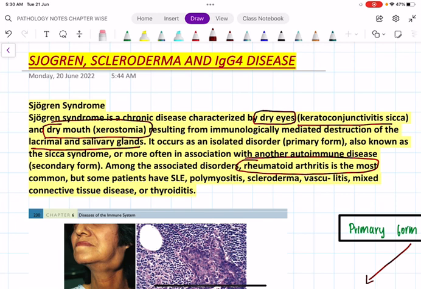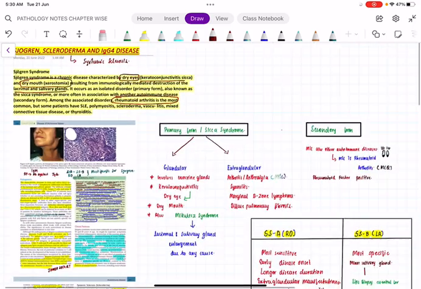But some other associations are mixed connective tissue disorder, SLE, scleroderma or systemic sclerosis. Actually, the word scleroderma is not that much used nowadays. We will use the term systemic sclerosis. Then vasculitis, mixed connective tissue disease, or Hashimoto's thyroiditis. Fine. So now let us see the two forms.